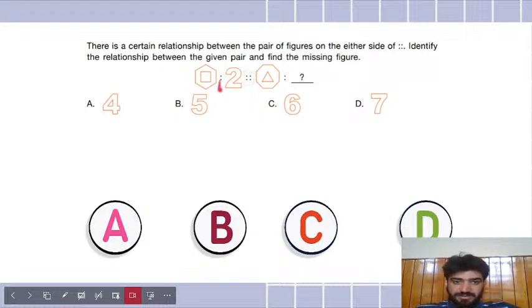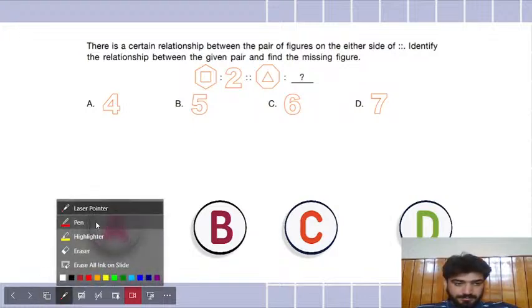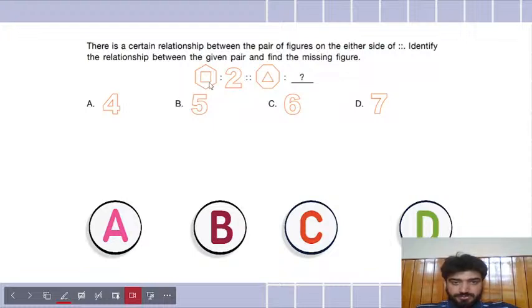So if this figure is related to 2, these two things have a relationship, what will this figure's relationship be with what number? You guys tell me, if these two have this relationship, what will this have?